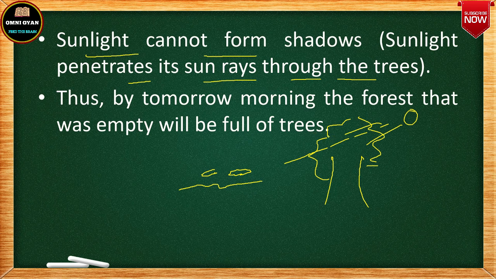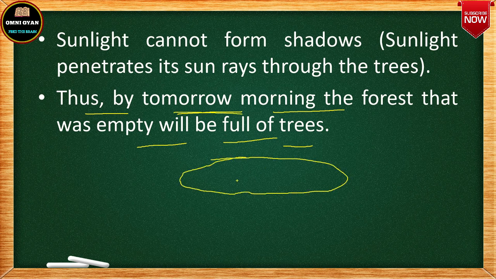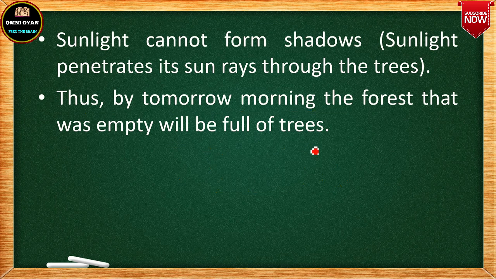क्योंकि पेड़ पौधे नहीं है, बड़ा पेड़ नहीं, इसलिए सन जो है अपना शैडो नहीं छोड़ सकता, अपना धूप नहीं छोड़ सकता. ठीक है. So thus, by tomorrow morning, that means by the next morning, the forest that was empty will be full of trees. So obviously, we can say now that the poet is saying actually that because the trees are leaving tonight, रात को सारे पेड़ पौधे घर छोड़ के जा रहे हैं, they are all leaving the house. So definitely they are going to the forest. So by tomorrow morning, when all the trees will go to that deserted, empty area, definitely by tomorrow morning it will be full of trees. Okay, पूरा जो है वो deserted area पूरा जंगल में बदल जाएगा by tomorrow morning. So this is the explanation of the first stanza.